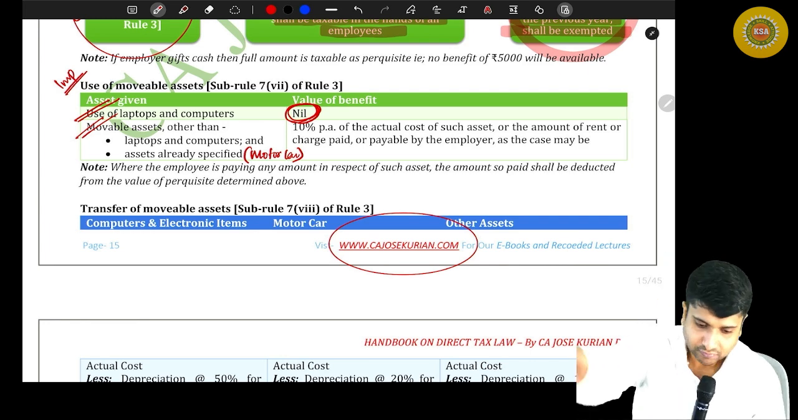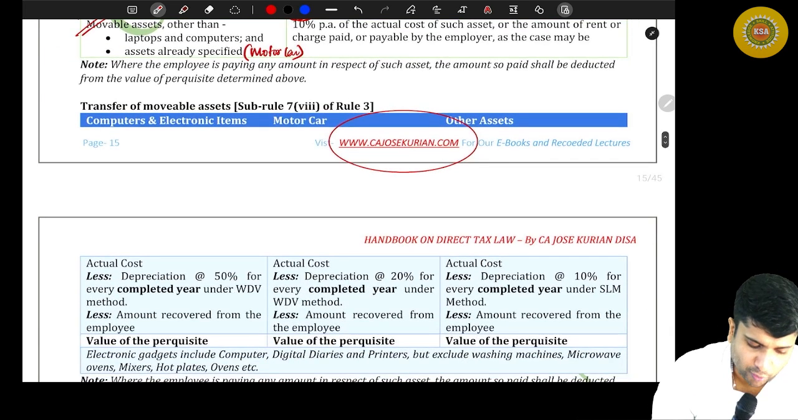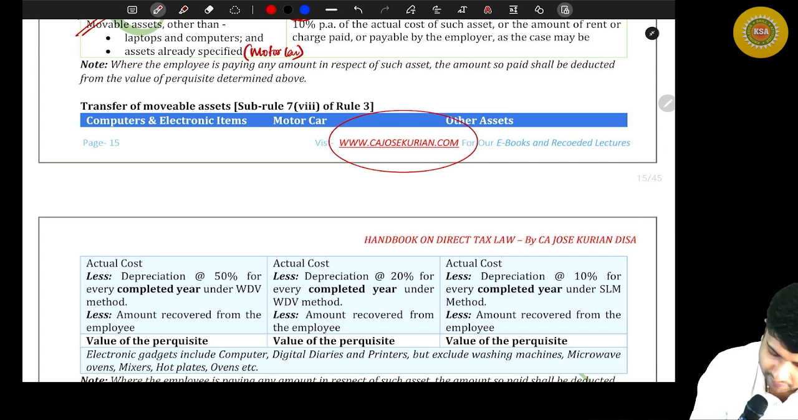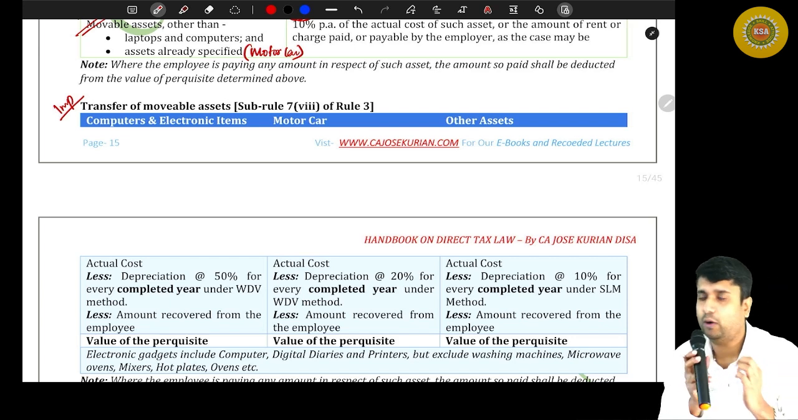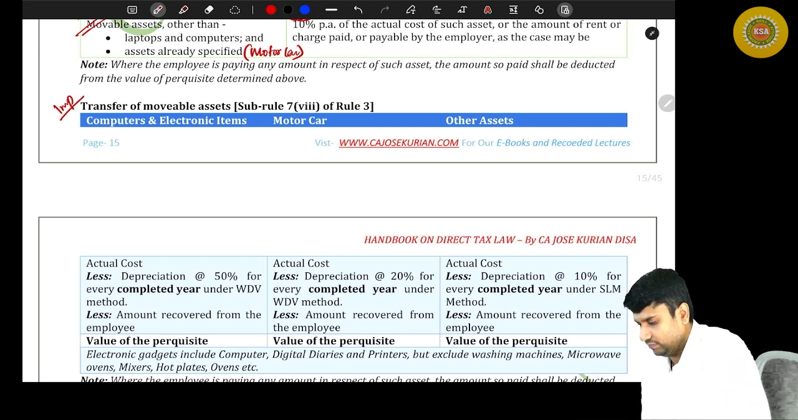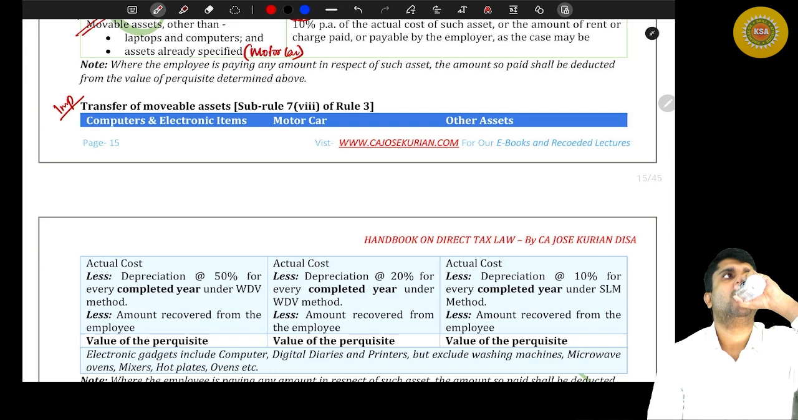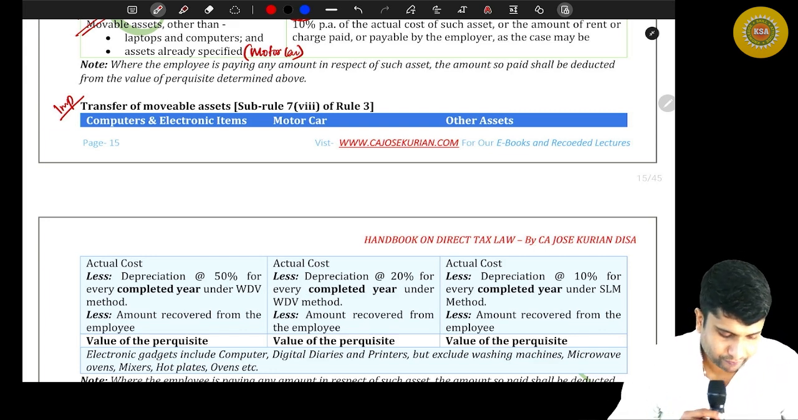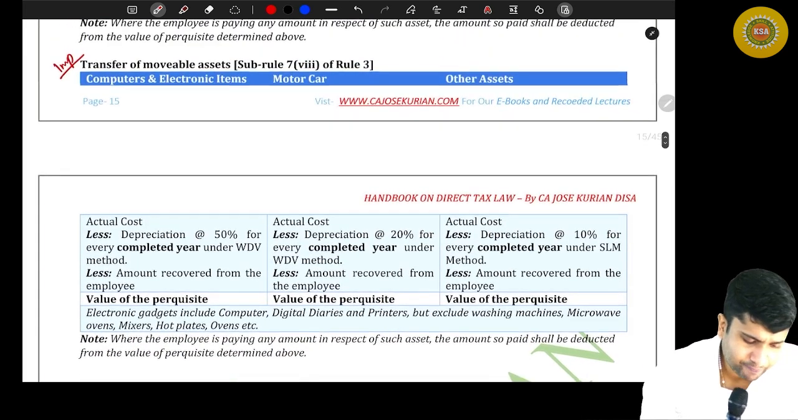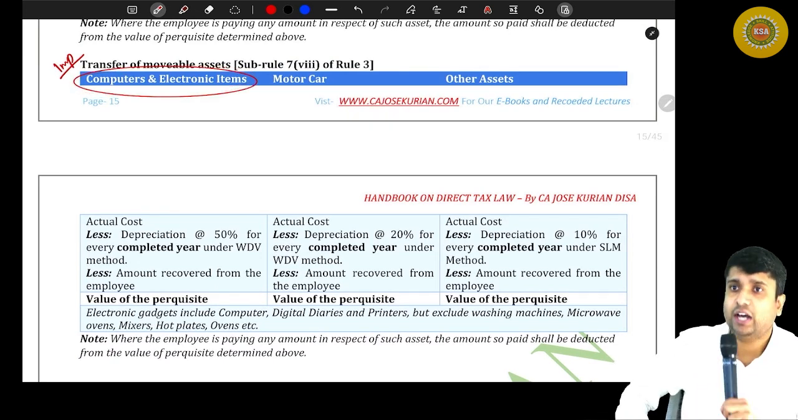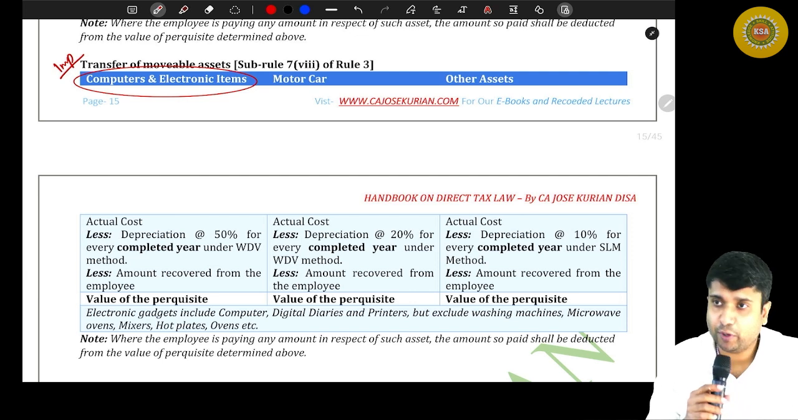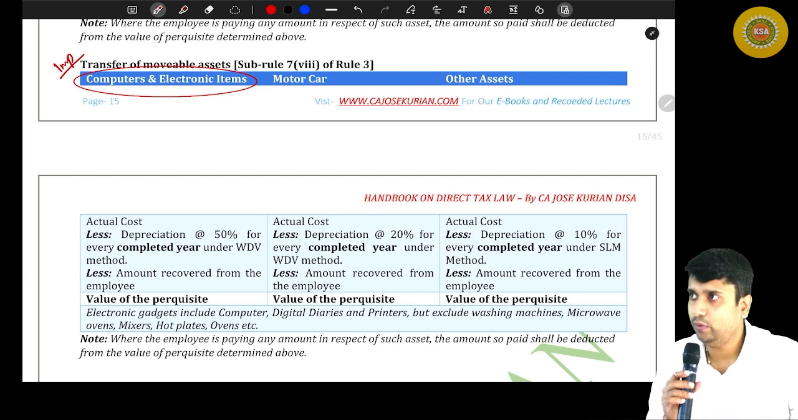So listen. The transfer of movable assets, that is computer and electronic items, motor car, other assets. This is important and a little bit technical as well, okay? So please listen. Let's understand how to value the perk. So friends, let's start with the computer and electronic items. Are you all listening? Let's start with computer and other electronic items.